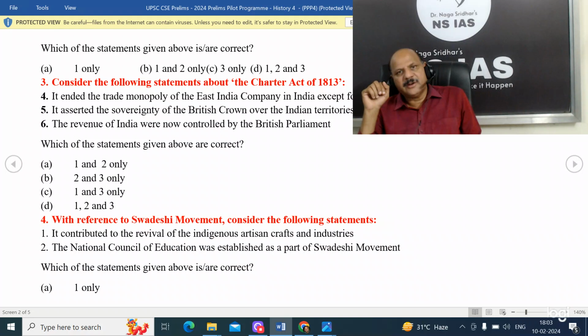Okay, next: The National Council of Education was established as part of the Swadeshi movement. Okay. Yes, Aurobindo Ghosh is actually the president of this. This is also correct. So both 1 and 2 are correct for this.